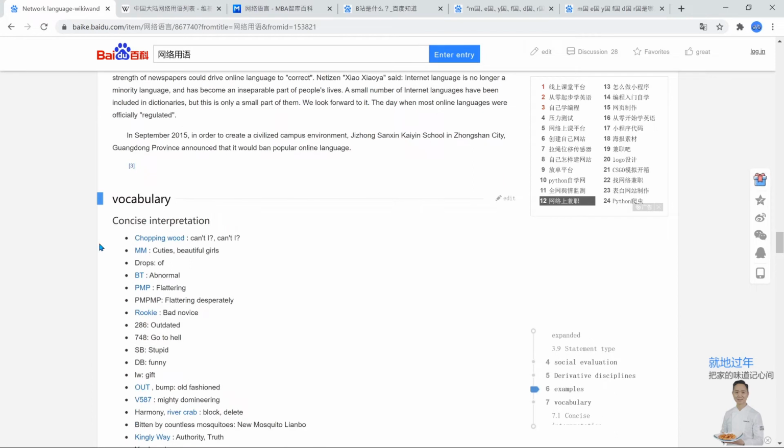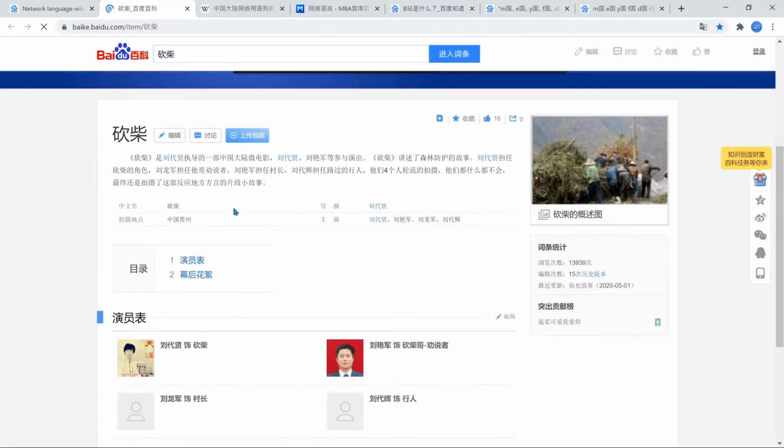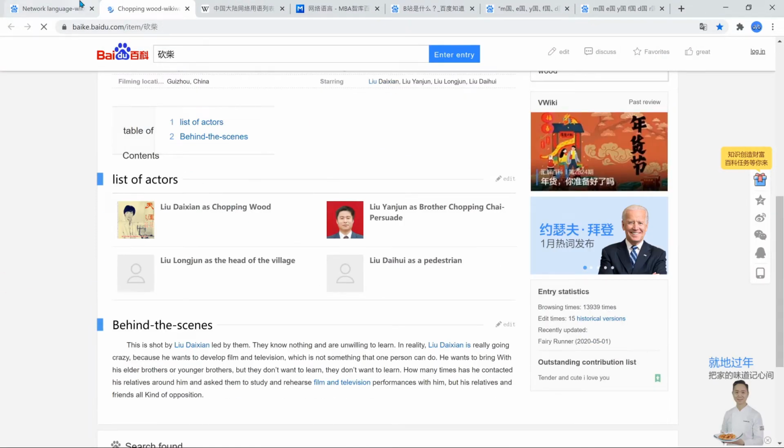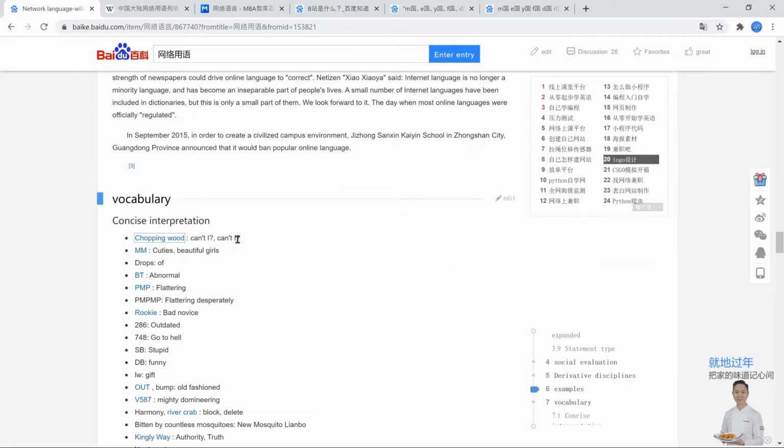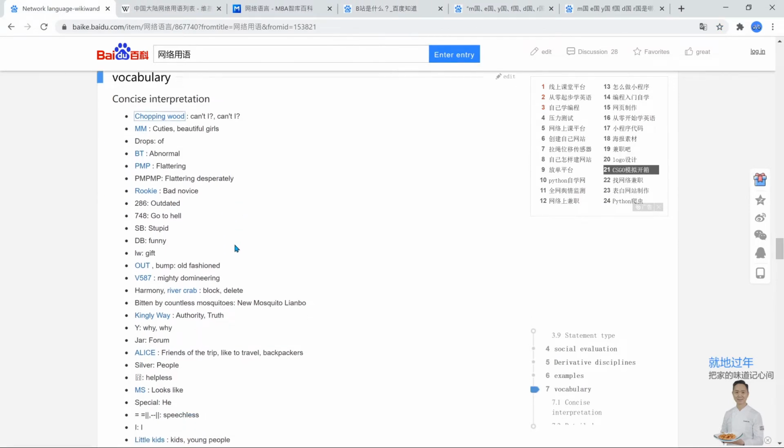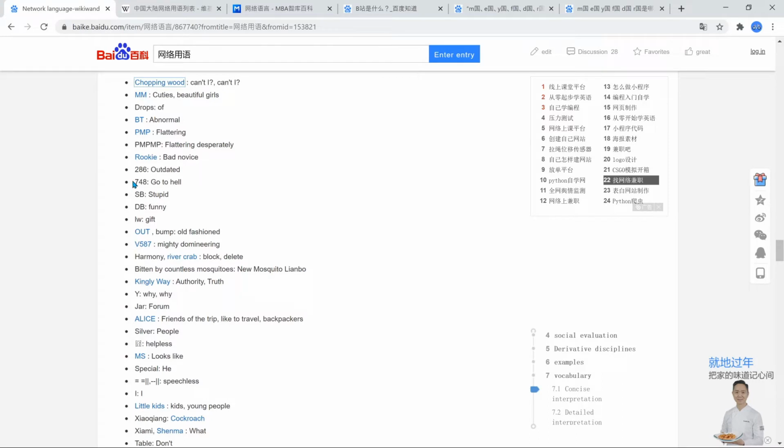So chopping wood, 砍木, is a term in reference to another video on something. Let me try and find it. It's a reference to a video on someone who's not willing to learn. Yeah. 748 is again 去死吧, right? Go to hell.